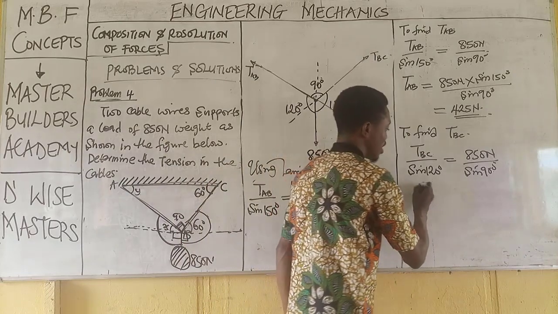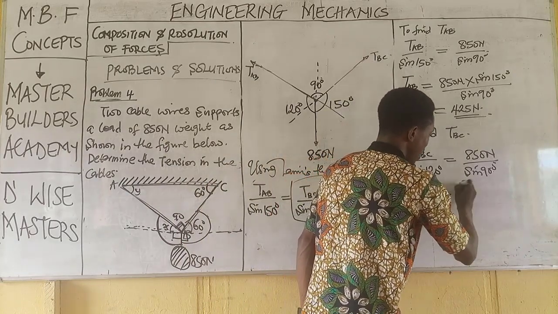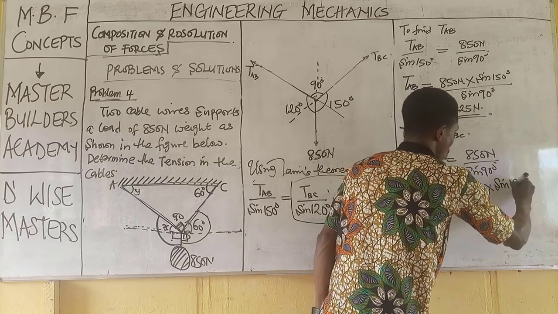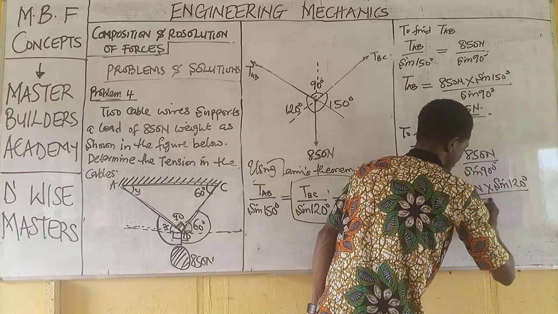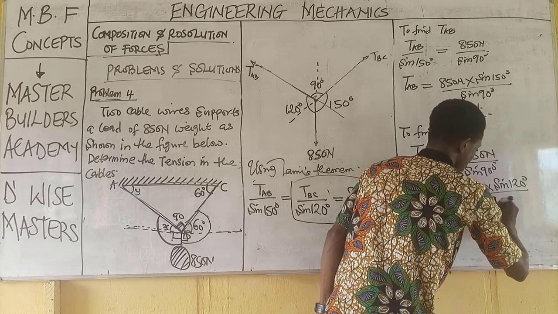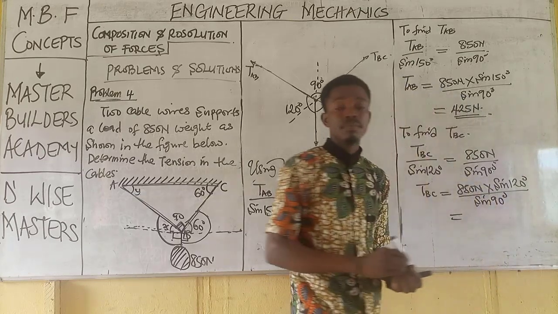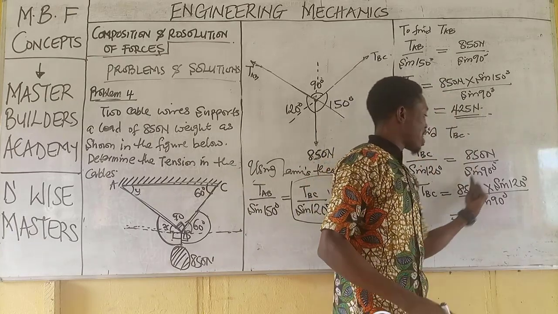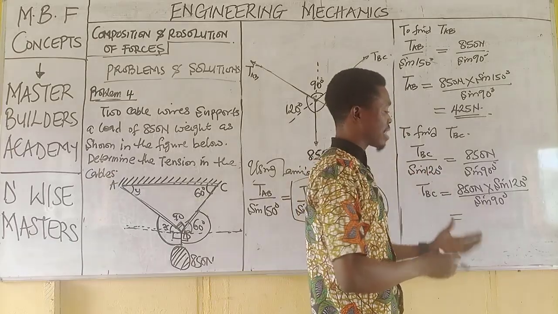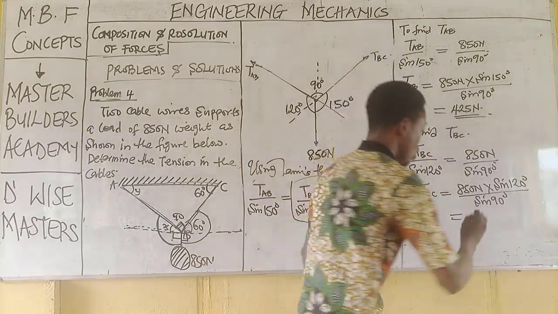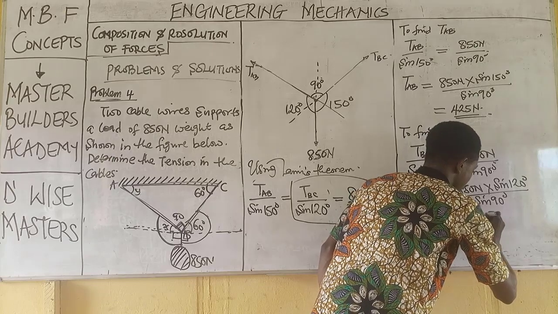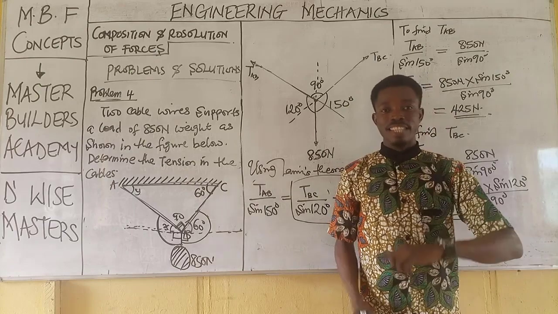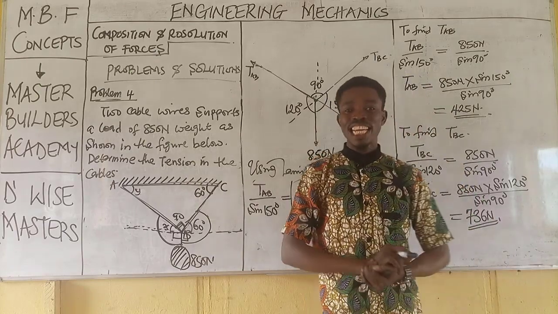And if we have this done, TBC becomes 850 newtons multiplied by sine 120 degrees all over sine 90 degrees. And now guys, when you punch this into your calculator, 850 sine 120 divided by sine 90, the answer becomes 736 newtons approximately. This is the answer to this very question.